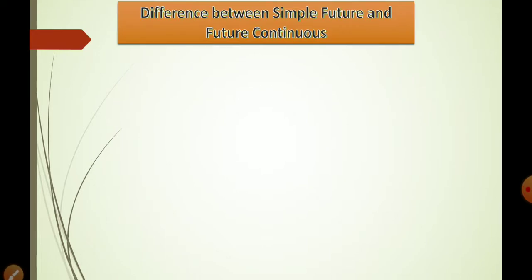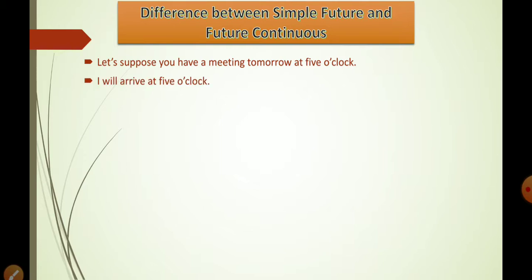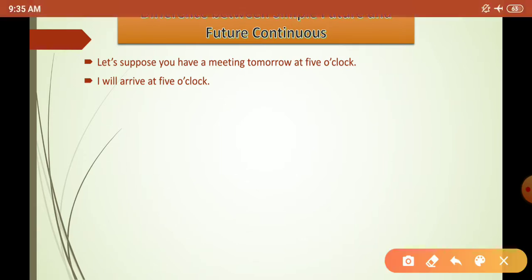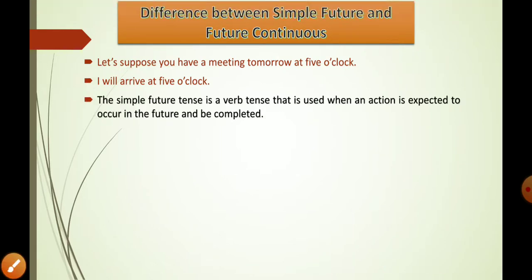Moving further, next, the particular difference between the simple future and the future continuous tense. You are often going to have confusion about where to use the simple future and where to use the future continuous. Let's suppose you have a meeting tomorrow at 5 o'clock, and you say that I will be meeting with my management for my raise. So you used meeting as an action verb. But if you are going to talk about your arrival, what will you say? I will arrive at 5 o'clock. And this is simple future. Suppose you say another thing, that I will be arriving, what does that mean?